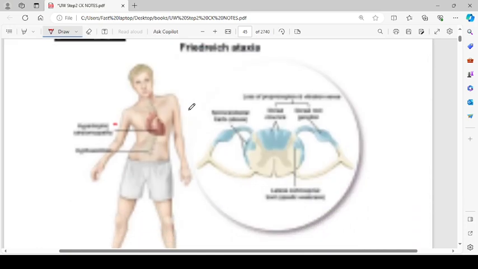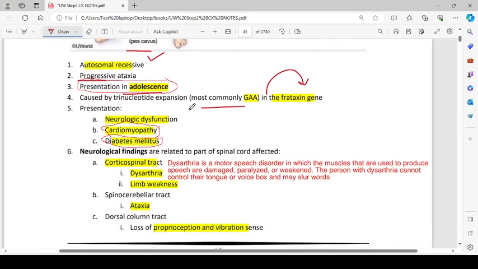Then for Friedreich ataxia, there is a GAA trinucleotide expansion in the frataxin gene. Presentation is neurological dysfunction, cardiomyopathy, and diabetes mellitus. Neurological findings are related to the part of the spinal cord affected. If the corticospinal tract is affected, it will lead to dysarthria, like inability to speak, and limb weakness.